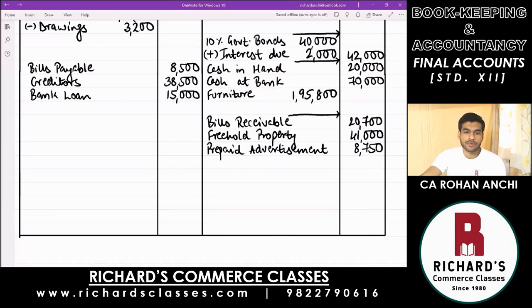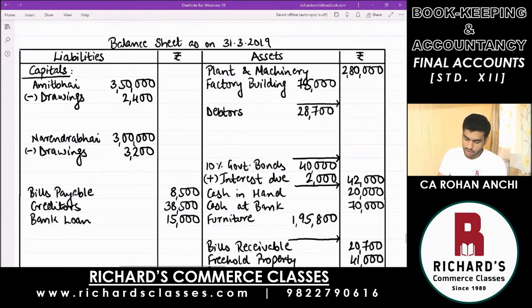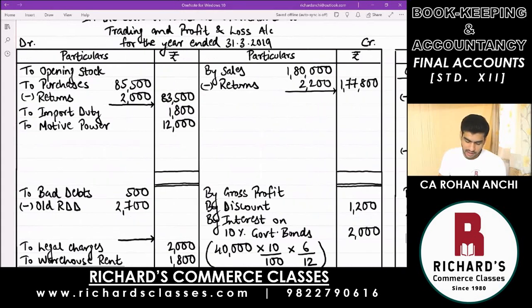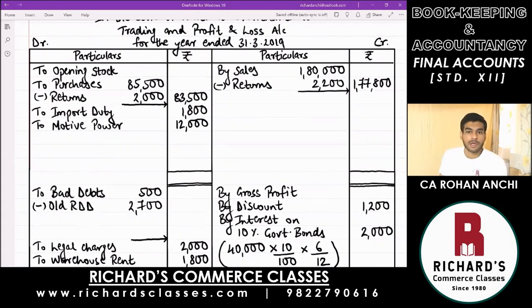Now we can move to the adjustments given below the trial balance. So one by one now, we will have a look. Point number 1 talks about closing stock. Every question has this as the first adjustment. You know that closing stock, first effect is in trading account on the credit side. Below sales, I told you always leave about 2-3 lines and then write the last item on the credit by closing stock. Amount here is 43,000.